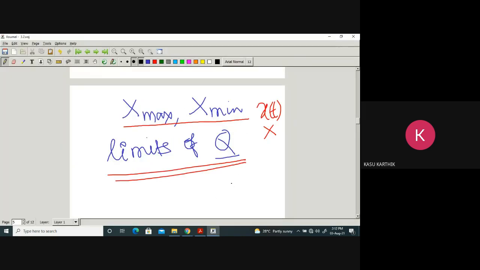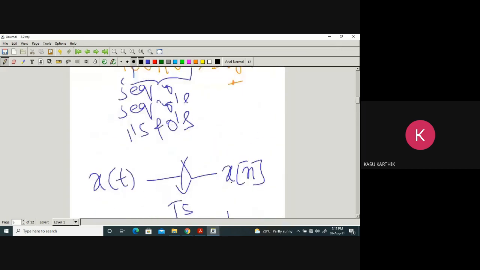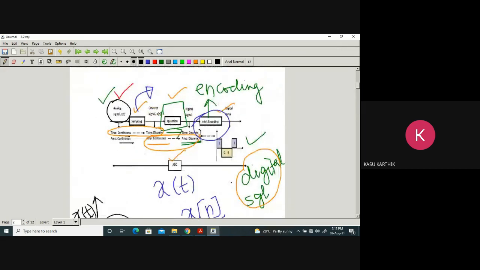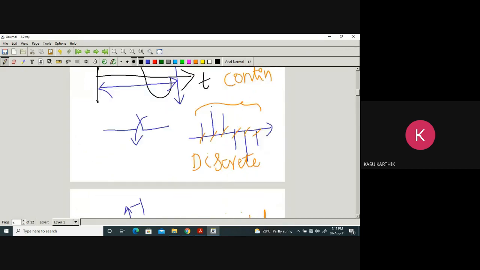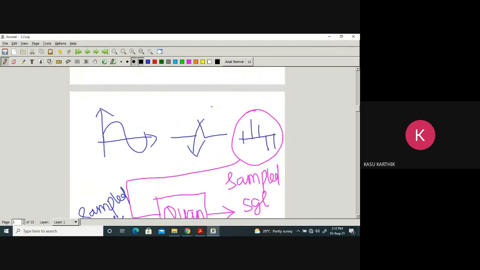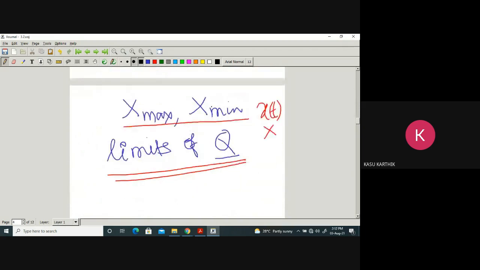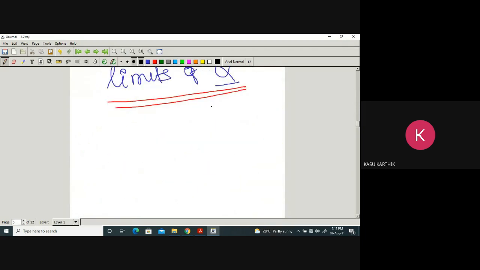One more thing: here we are using an N-bit encoder. The number of levels depends on n, levels equal to 2 power n. Whether it is a 2-bit, 3-bit, or 4-bit encoder.